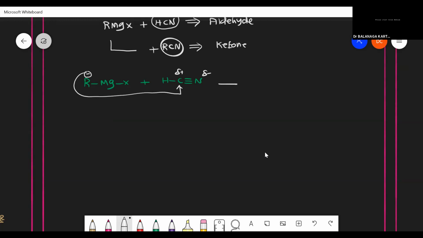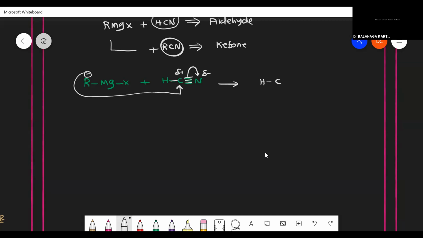So then what will be my product? If carbon is getting an electron, it can shift the electron towards nitrogen. Why? Because the carbon is already in 4 bonds: 1, 2, 3, 4.